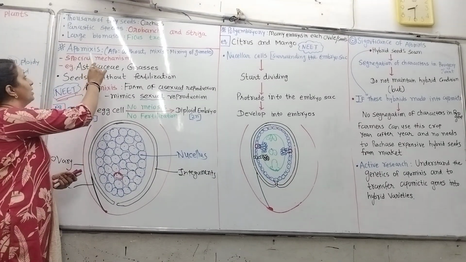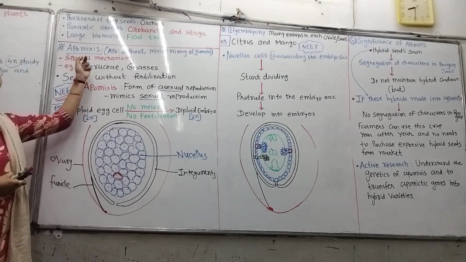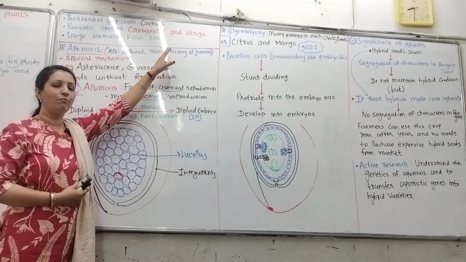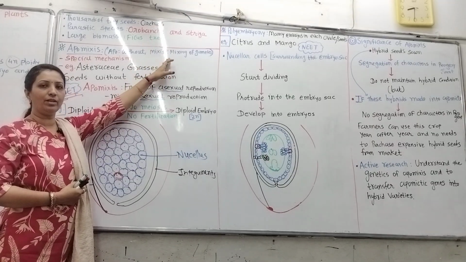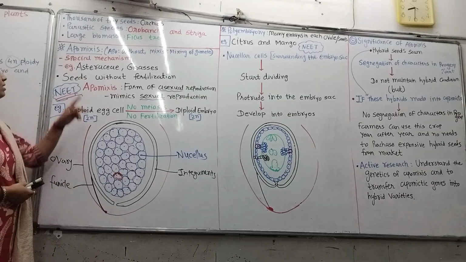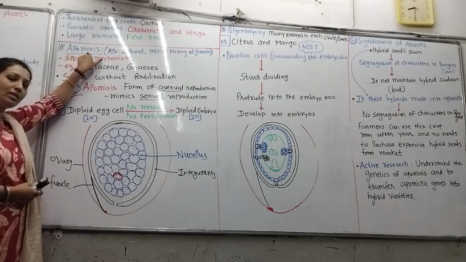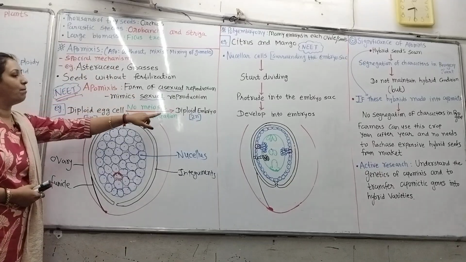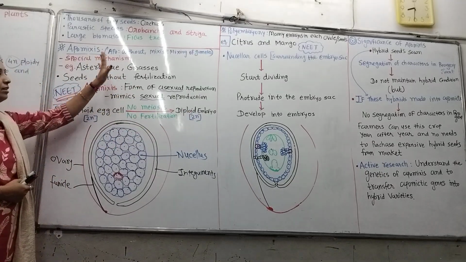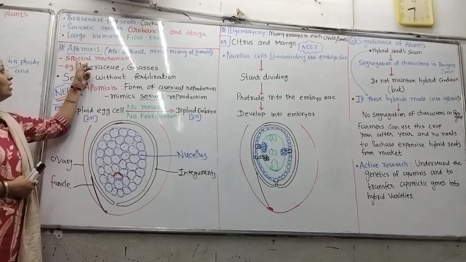Today we are going to learn about apomixis. Apo meaning without, mixing of gametes. So if there is no mixing of gametes, there is no fertilization and no zygote formation. But over here, without fertilization of gametes, embryo formation takes place. So how is this possible? That we are going to learn about.